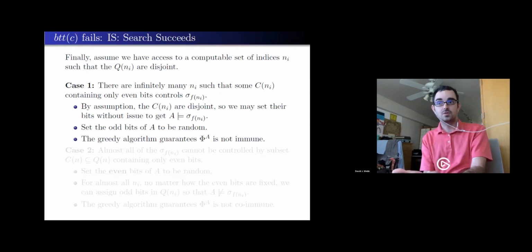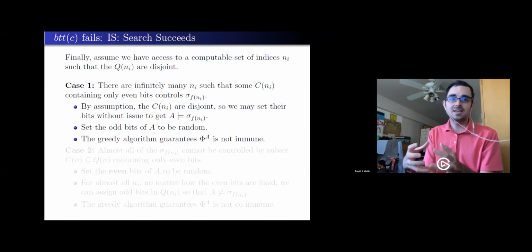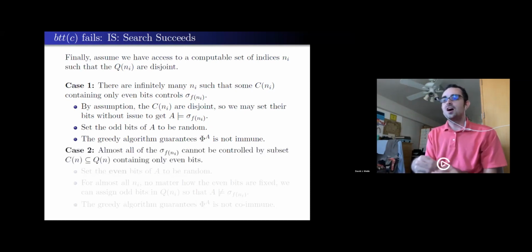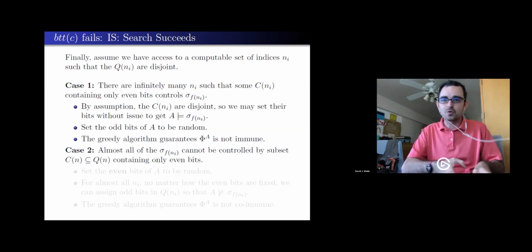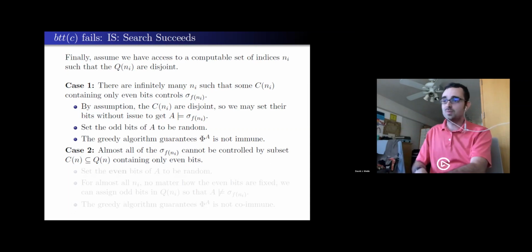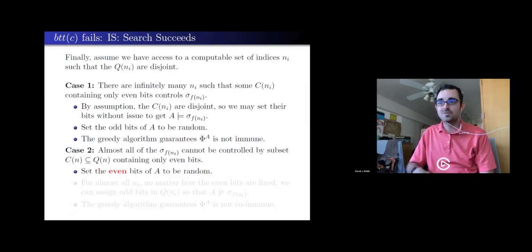So all of this is computable. So immunity must fail. But there's one case left in my last couple of minutes here. Maybe I can't get that control. Maybe no matter what I do to the even bits, there's always a way to mess it up. I can't ever force it to be 1. So I may as well just make the even bits random since they're messing me up. I can't actually use them to get what I want.